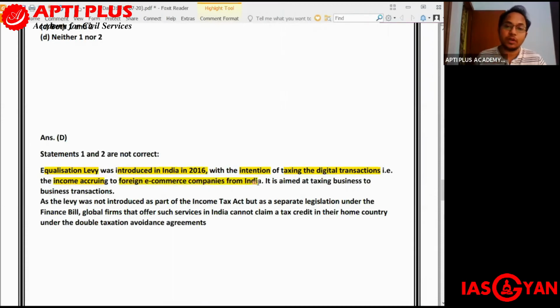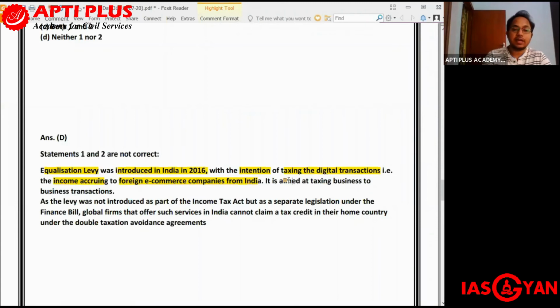So you have so many foreign e-commerce companies which are getting a huge part of their revenue from India. But since they are foreign companies, they do not have to pay tax so far as India is concerned. So the main objective was to ensure that there is taxation of the digital transactions, of the income which is going to these foreign e-commerce companies from India.